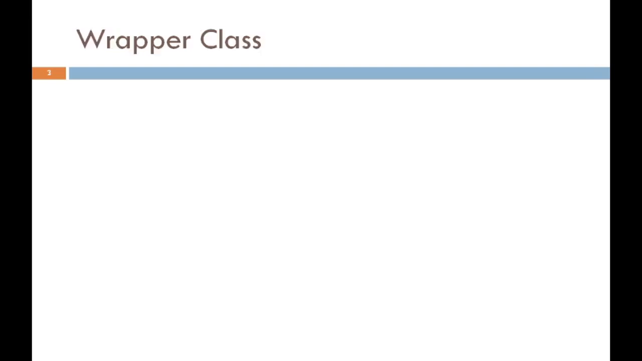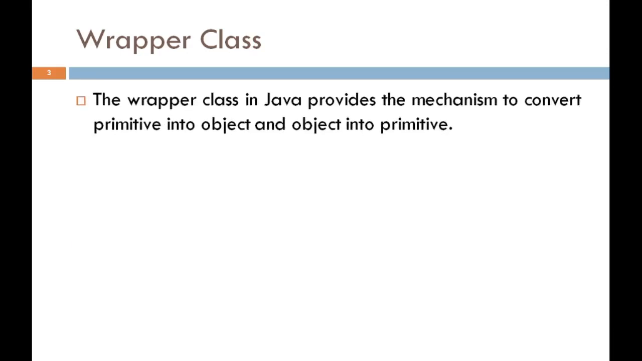Now, we will discuss what a wrapper class is. The wrapper class in Java provides the mechanism to convert a primitive into an object and an object into a primitive. This is the same as typecasting in C, C++ and Java. Typecasting is a mechanism in which we can convert one data type into another data type. But in a wrapper class, we convert the primitive data type into an object data type.